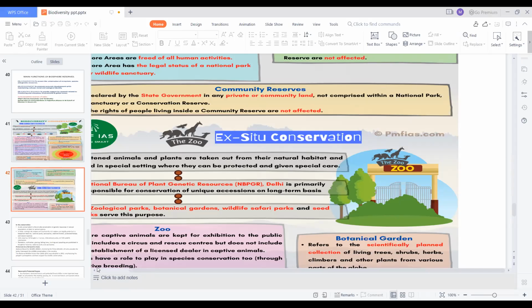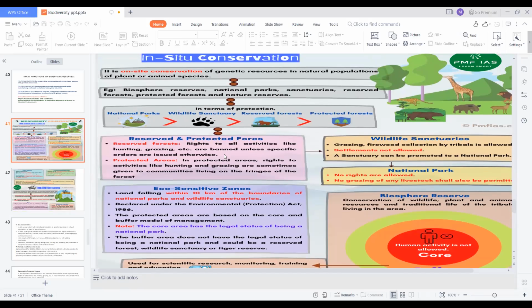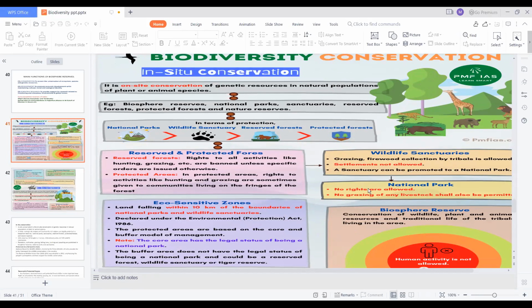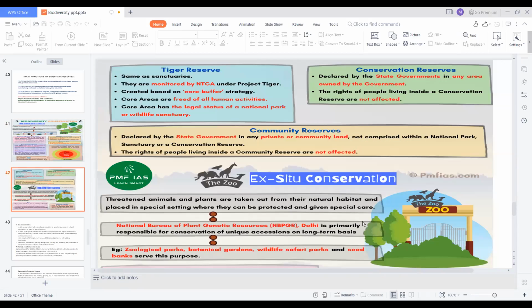In situ conservation is on-site conservation of genetic resources in natural populations. Examples are biosphere reserves, national parks, sanctuaries, reserved forests, protected forests, and natural reserves. Mainly I want to explain the biosphere reserve, which is classified into three: core, buffer, and transition zone.